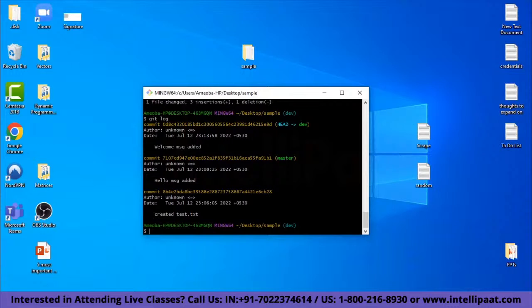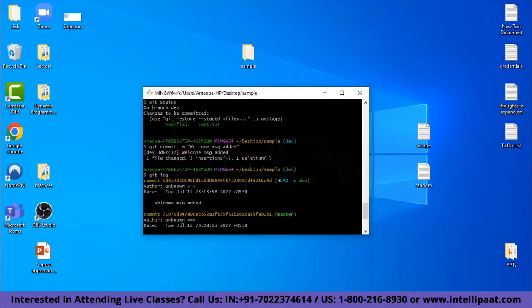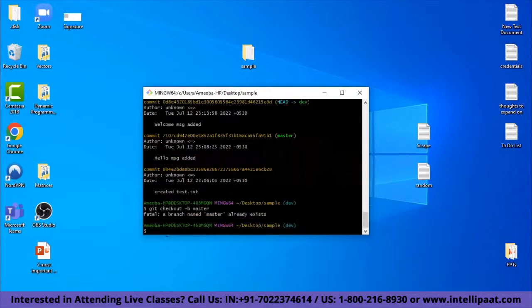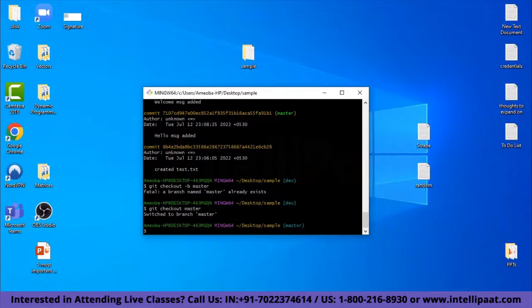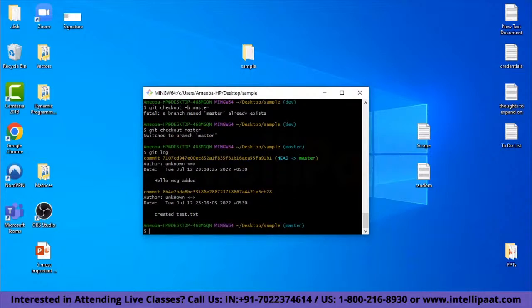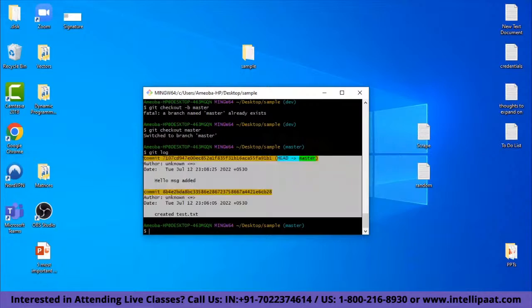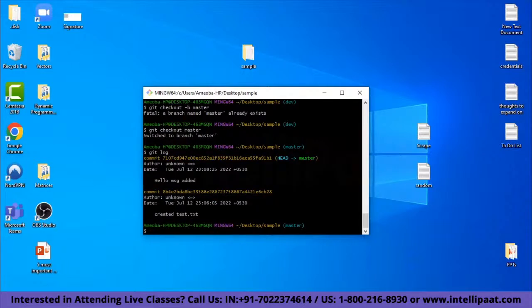Now let's say you log in on your computer. Let us switch the branch. Git checkout -b master, already exists. Alright, I should not have added the -b flag here. Git checkout master. Alright, now we have shifted our working branch to master, which is our default branch. And let's say I will check my log. So it says only 2 changes, because the third change is done by your friend and it is in the dev branch, not the original branch, which is master.